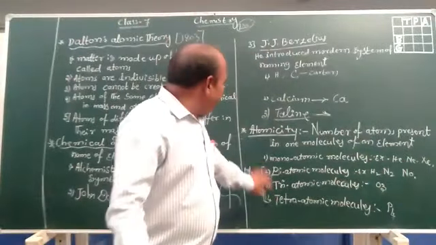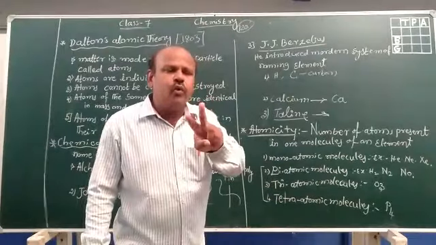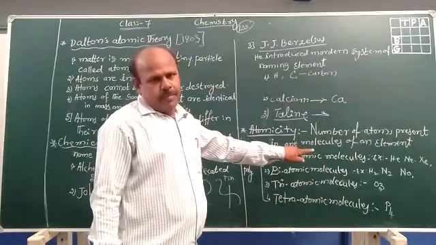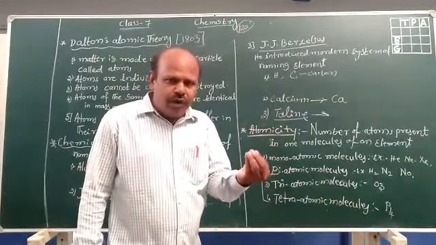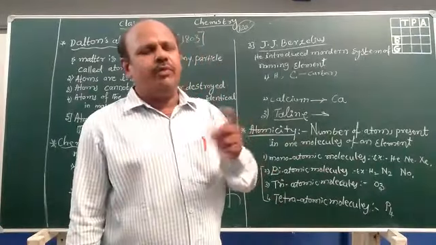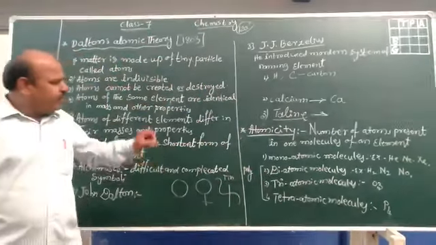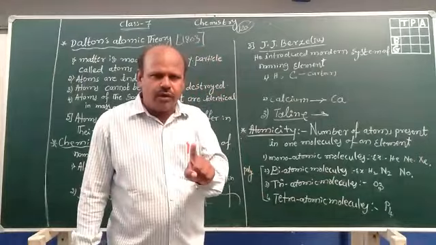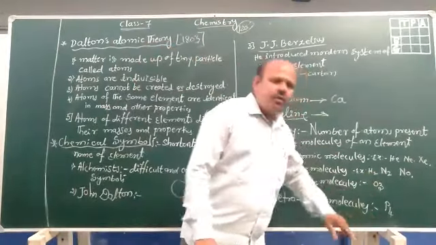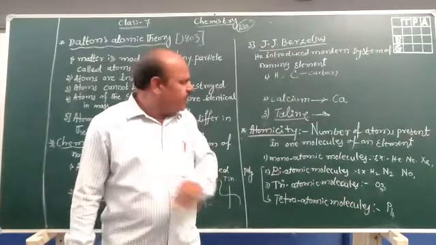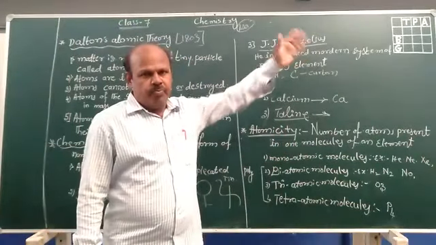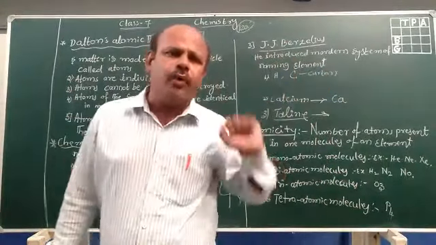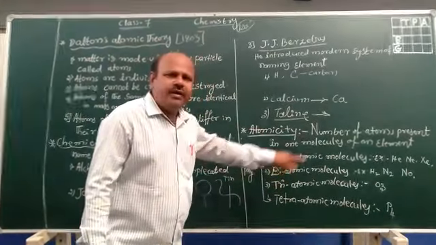And the next one is a molecule that contains 2 atoms. 2 atoms together become one molecule, known as a diatomic molecule. Diatomic molecule means one molecule contains 2 atoms. Example, hydrogen: one molecule contains 2 atoms. Nitrogen: one molecule of nitrogen contains 2 atoms. Similarly, nitrogen monoxide: one nitrogen and one oxygen, 2 atoms together, one compound. It is also called a diatomic molecule.